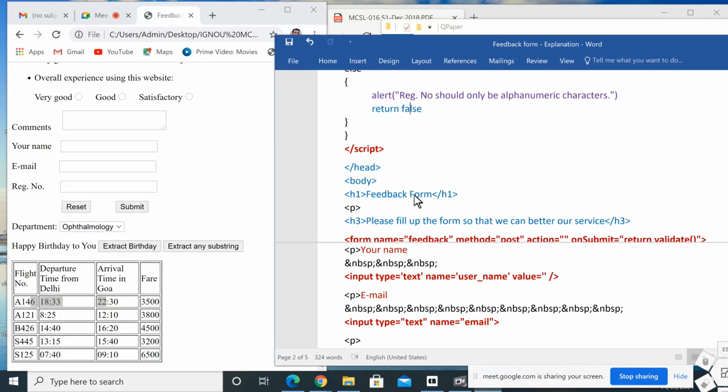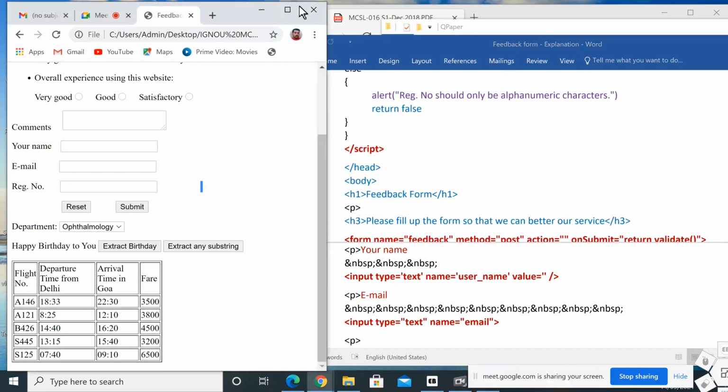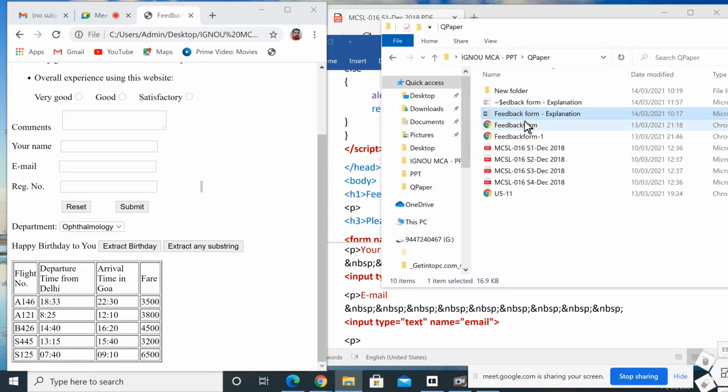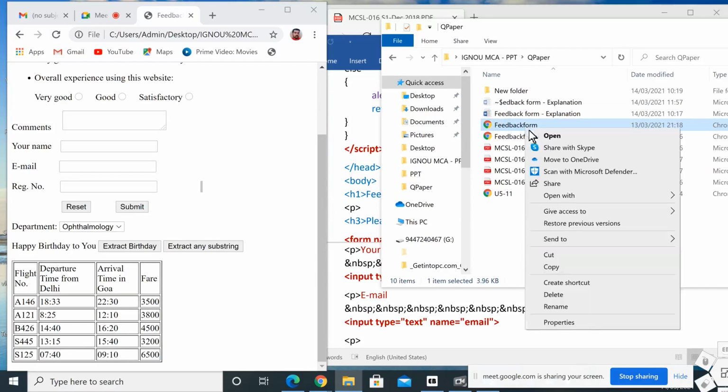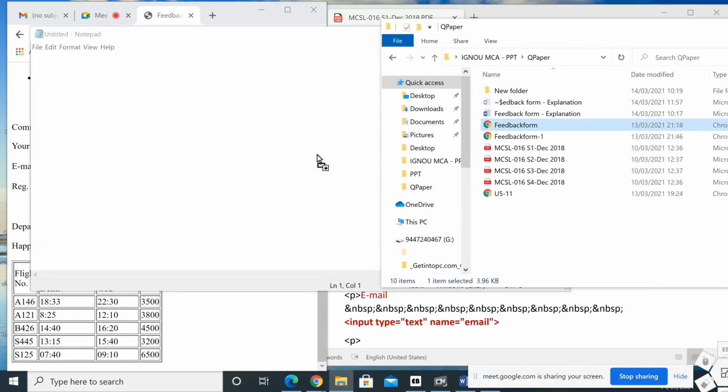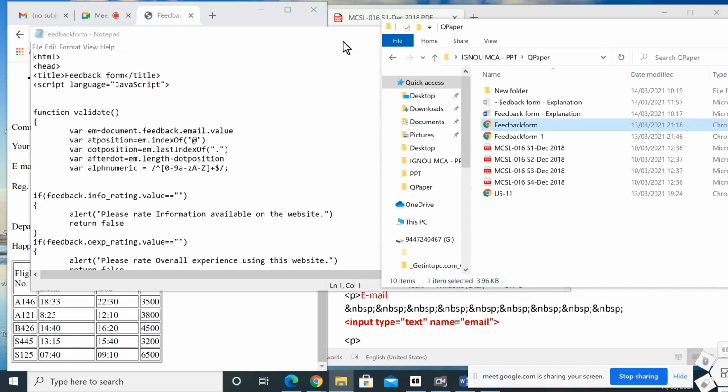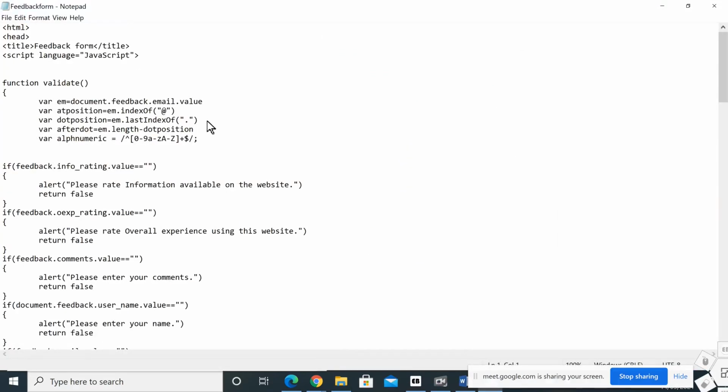Then slash body. So this is the output. I think it's over. I can send this HTML file. This is the feedback form HTML file. I will open it. So this is the complete HTML file.